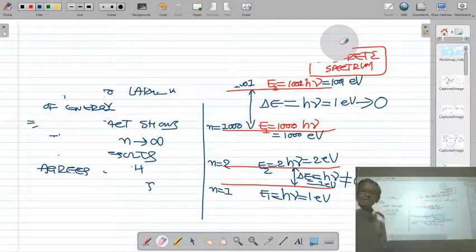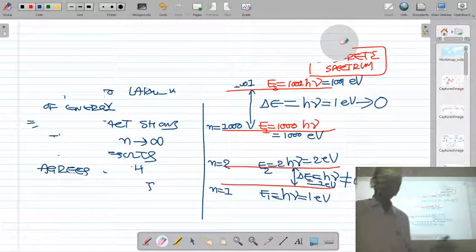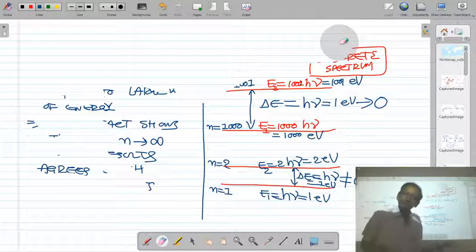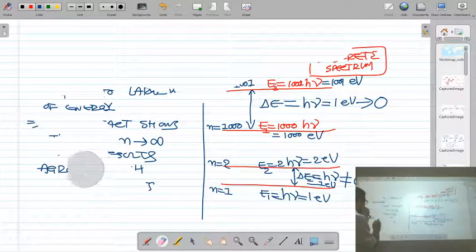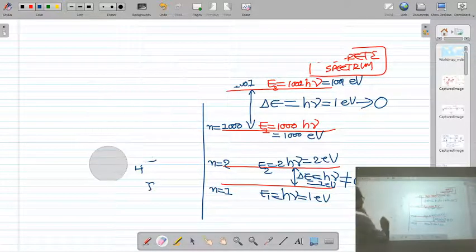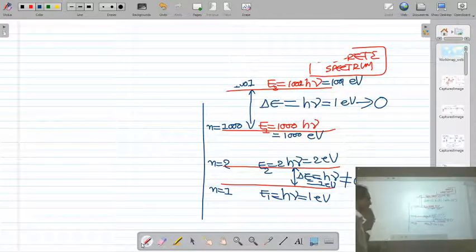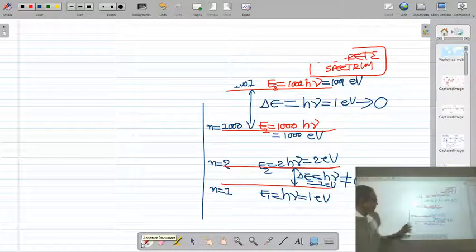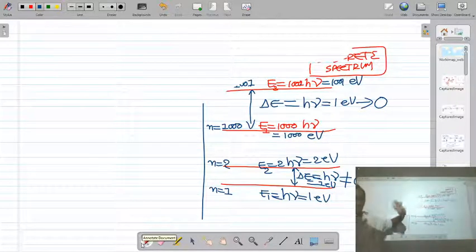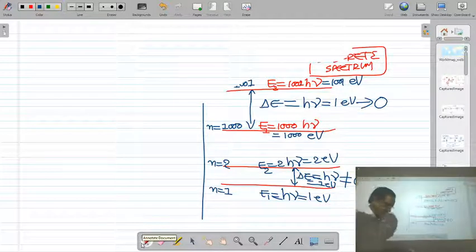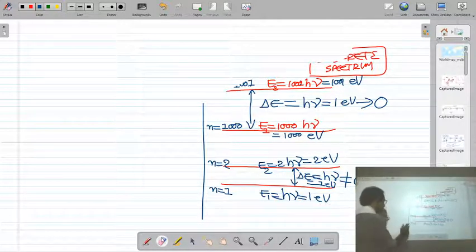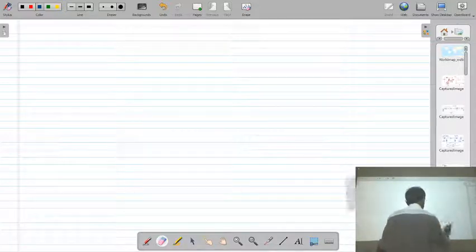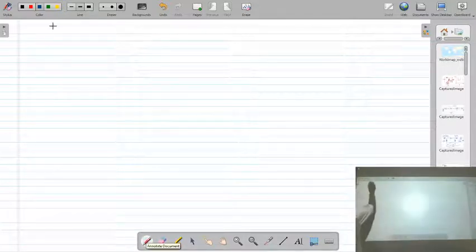I will give you another example which is very important, which gives the correspondence between the quantum frequency of the electron and the classical frequency of the revolution of electron. The next example will show that the classical frequency of electron and quantum frequency are the same for higher quantum number. That we will prove.